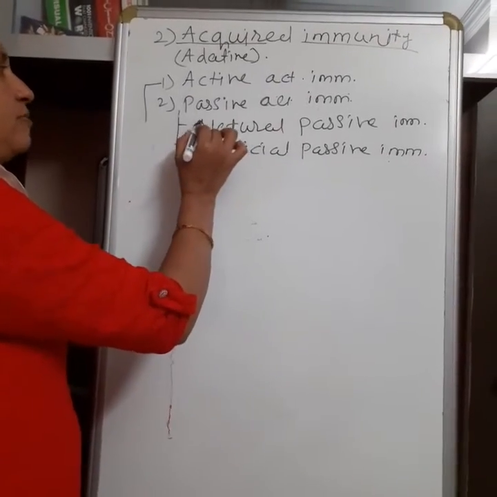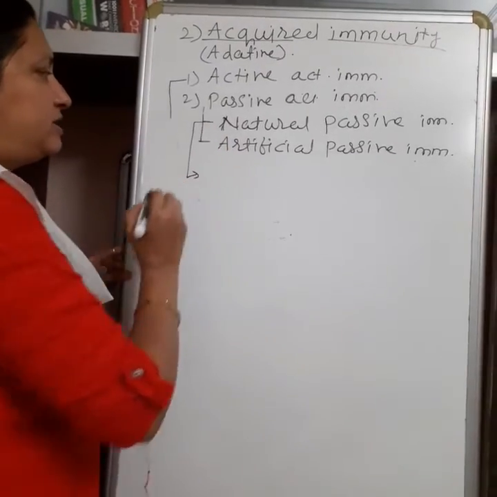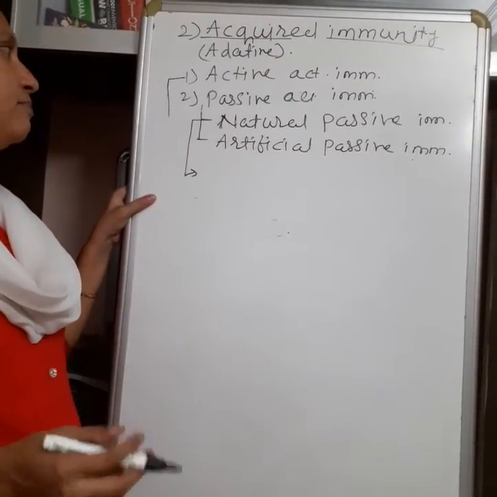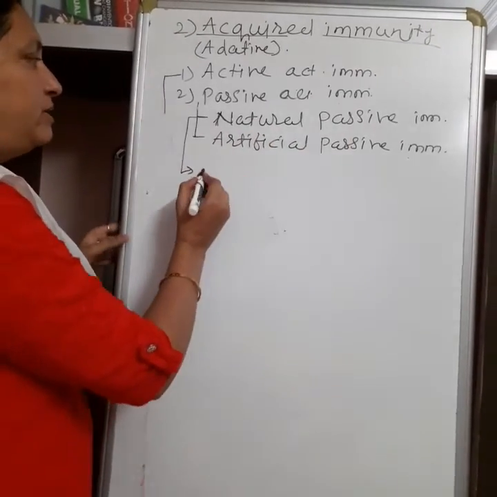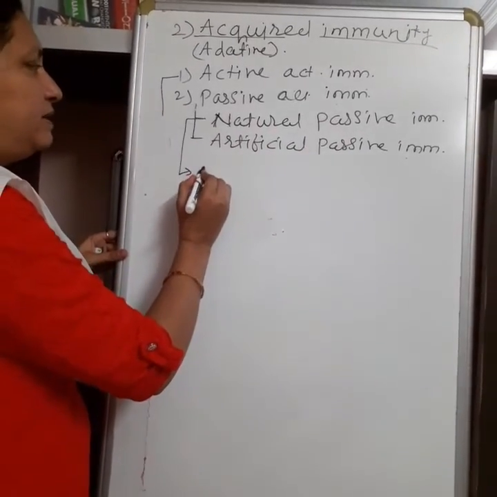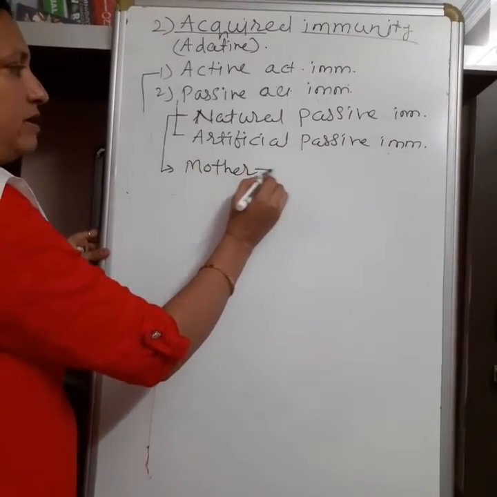Now the first type of passive immunity is natural passive immunity. It means the antibodies come into the body naturally, but from outside. Its example is the antibodies coming from the mother to the fetus.